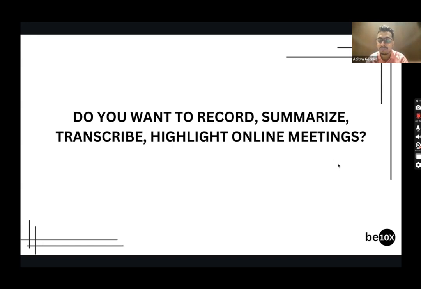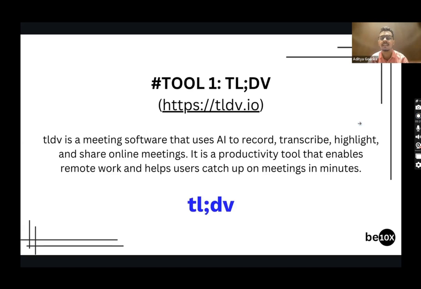Absolutely mind blowing. Superb, guys. Okay, so you can do that by integrating. I'll firstly be covering one tool, and then we'll be learning how you can use AI on the output of that tool in order to get results from it.